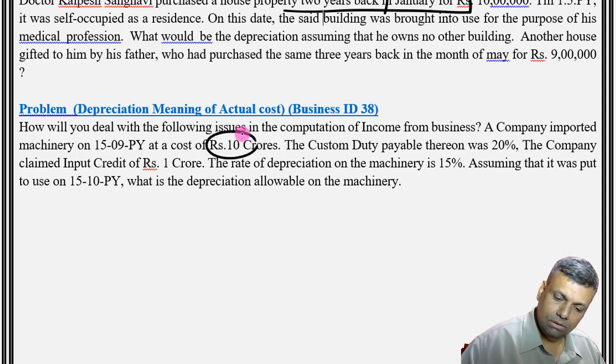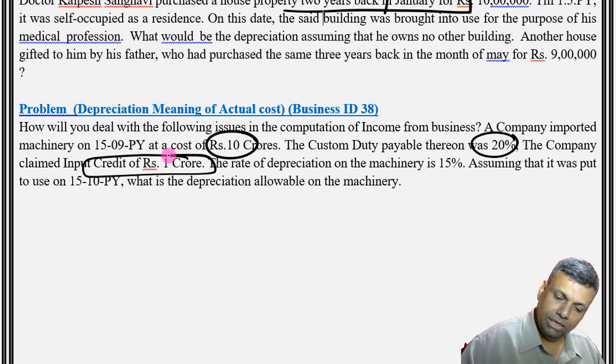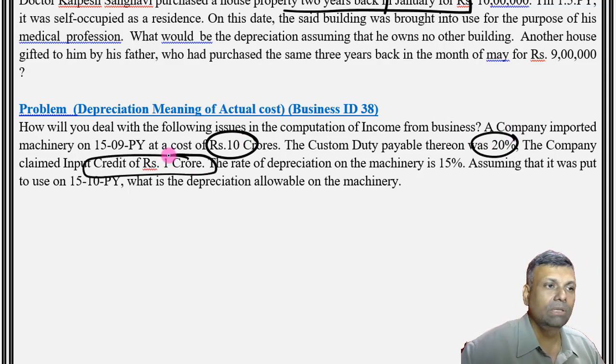10 crore is your import price, duty payable is going to be part of the cost, and you are claiming the input credit of 1 crore. So if you are claiming the input credit of 1 crore, to that extent you will not get the depreciation. Finish. That's the main message here.